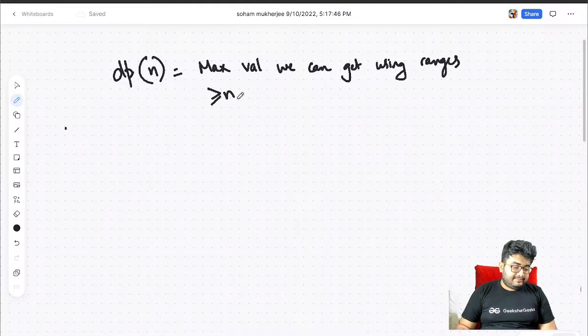Yes, there might be multiple segments. I'm not telling there will be a single segment. That's why I use the notation i, right? There will be multiple segments. Maximum value we can get using ranges greater than equal to n.